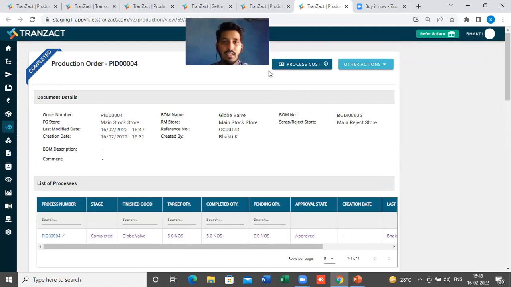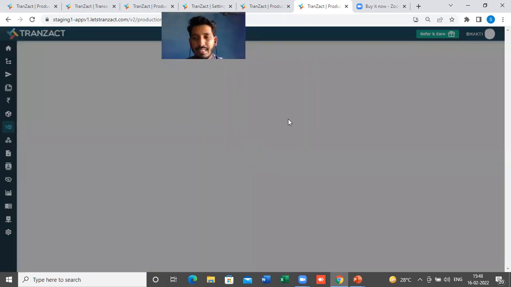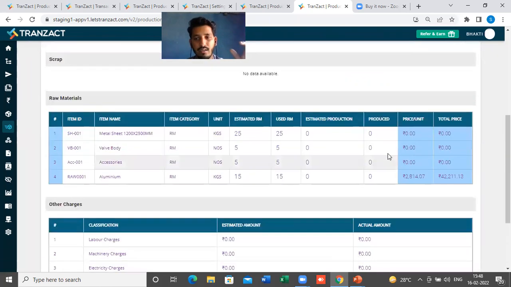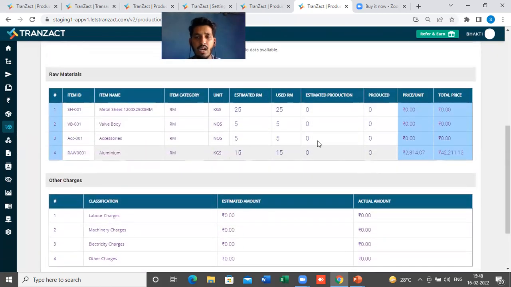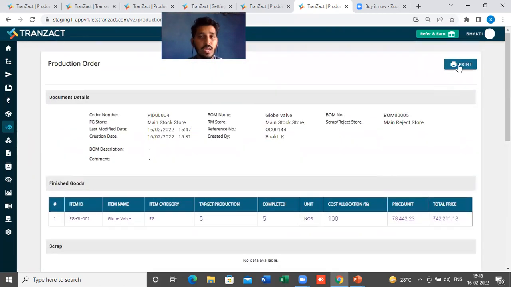If you want to see the cost, once you complete the process, you can also check the process cost here. Since this is a dummy profile, you will not see a proper cost, but you will see here how the costing shows you the total cost for the product. If you want, you can also print out this cost. That option is also present here.